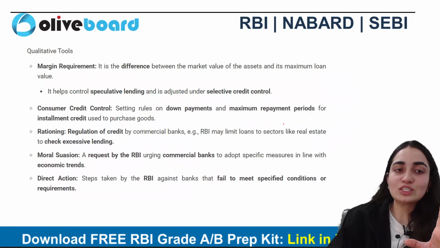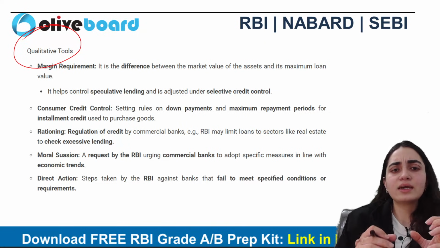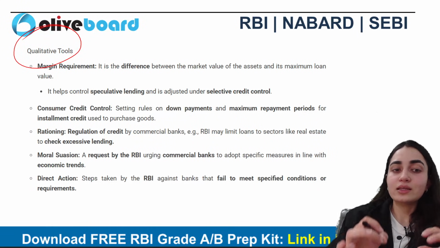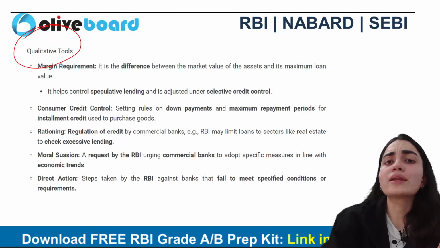Okay, next are the qualitative tools. Margin requirement is there, as in this is the difference between the collateral and the maximum loan value. Consumer credit control is there, rationing is there, moral suasion and direct action are also there. This is more related to ethics here.